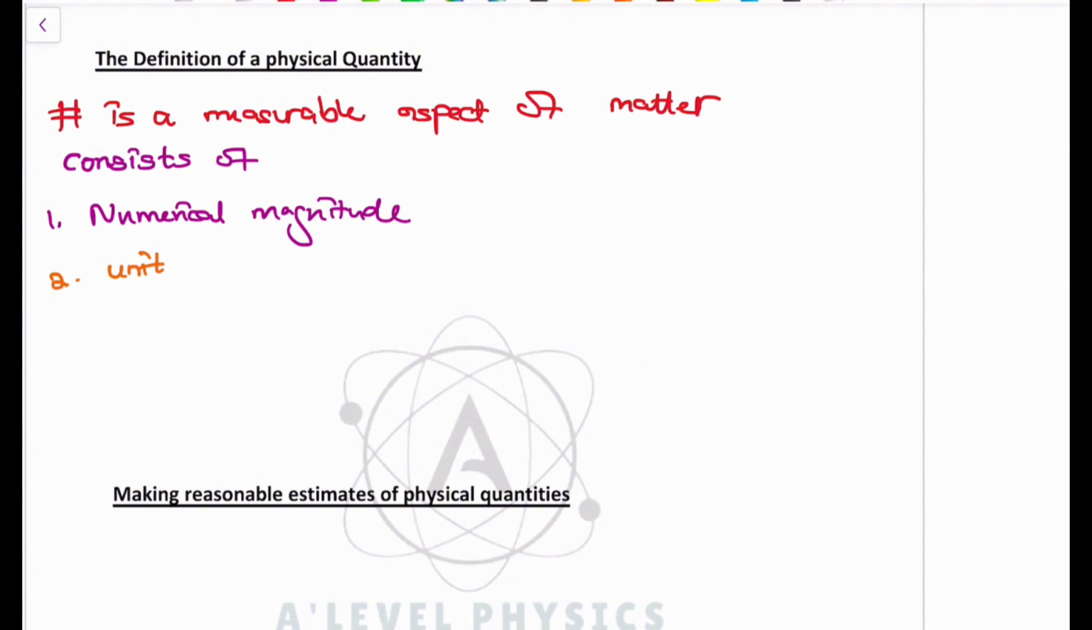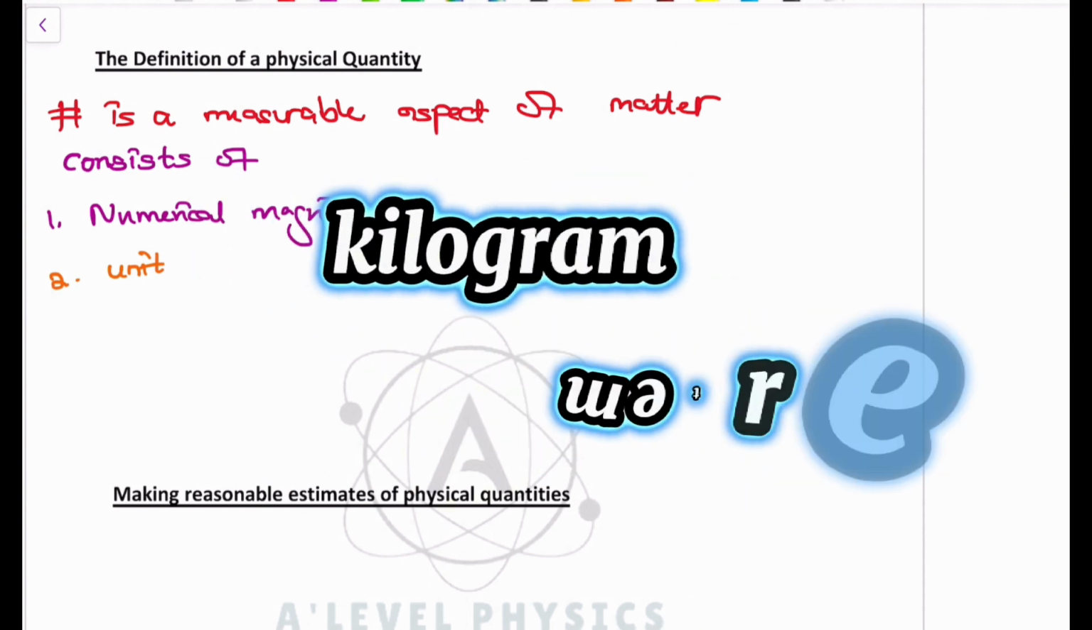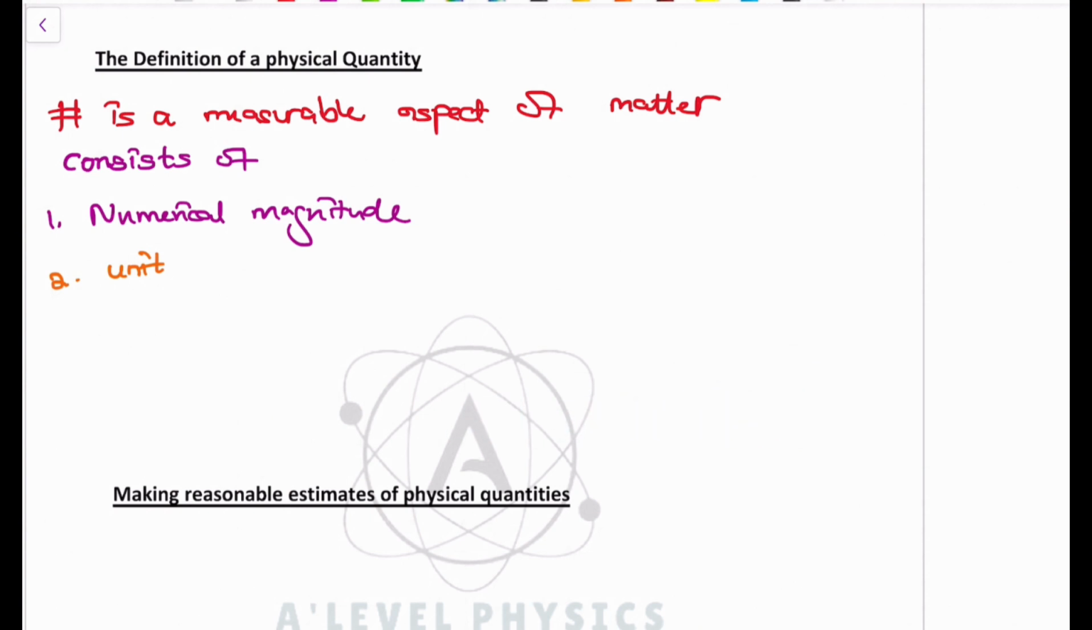And the unit, you have to tell me what it is. Is it a kilogram? Is it meters? What exactly is it? So think of the unit and the magnitude as something that is really tied together. The unit cannot exist without the magnitude, and the magnitude cannot exist without the unit. Those two make up the physical quantity. And it is the numerical magnitude that goes first, then the unit that follows second.